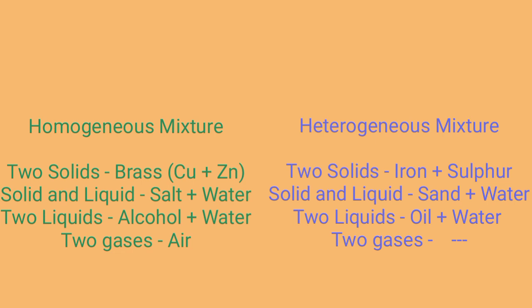And solid and liquid, sand plus water makes the sand solution, okay, so it is a heterogeneous mixture. Two liquids, alcohol plus water, are called a homogeneous mixture, but two liquids such as oil plus water are called a heterogeneous mixture. In a homogeneous mixture, two gases make air, but in a heterogeneous mixture there are no gases. Okay, so now you're clear.